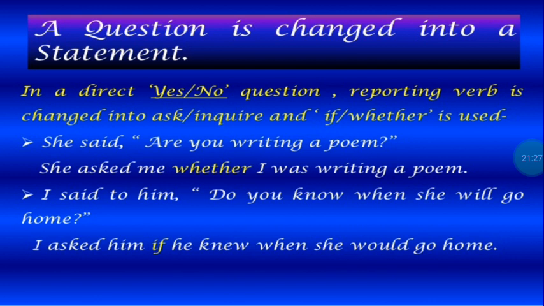Now how did we see that in an example? Over here it is, she said, are you writing a poem? She asked me. That means she is talking to somebody, right? So she asked me whether I was writing a poem. Okay, so that question changes into a statement.